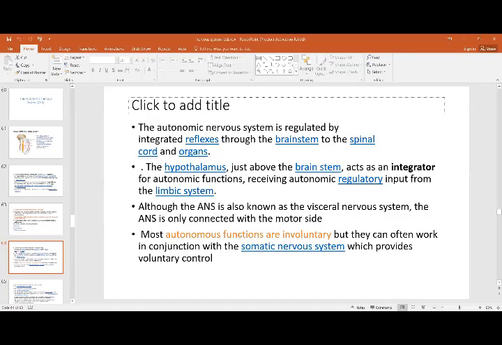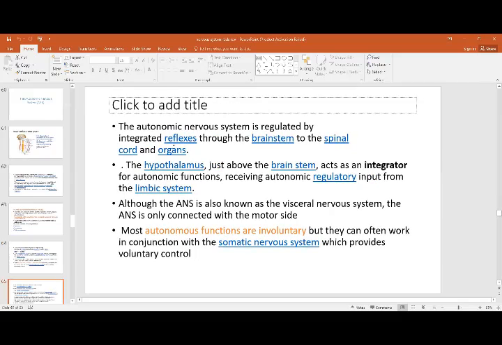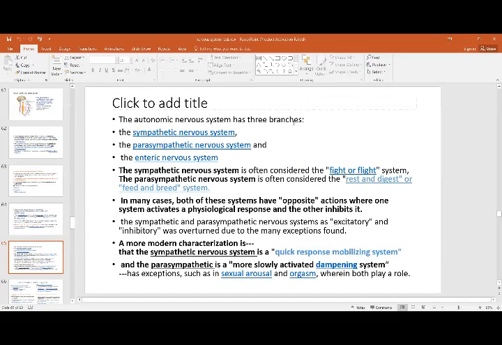Most autonomic functions are involuntary, and they can work in conjunction with the somatic nervous system, which provides the voluntary control. So you can have autonomic plus somatic, that is involuntary plus voluntary controls working together. The autonomic nervous system has three branches: sympathetic, parasympathetic, and enteric nervous system.